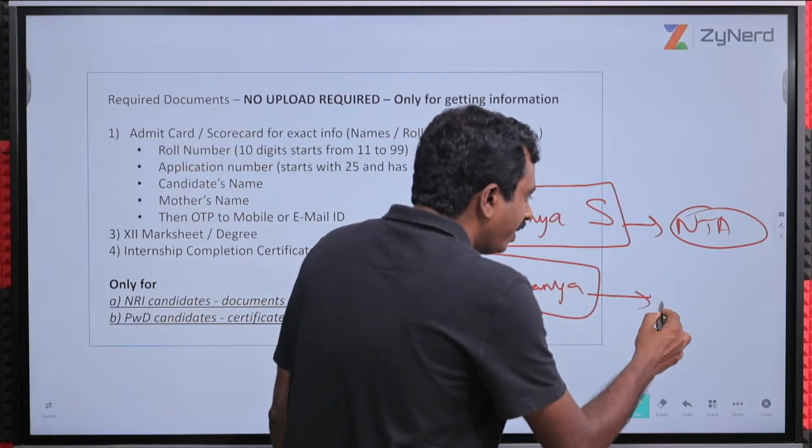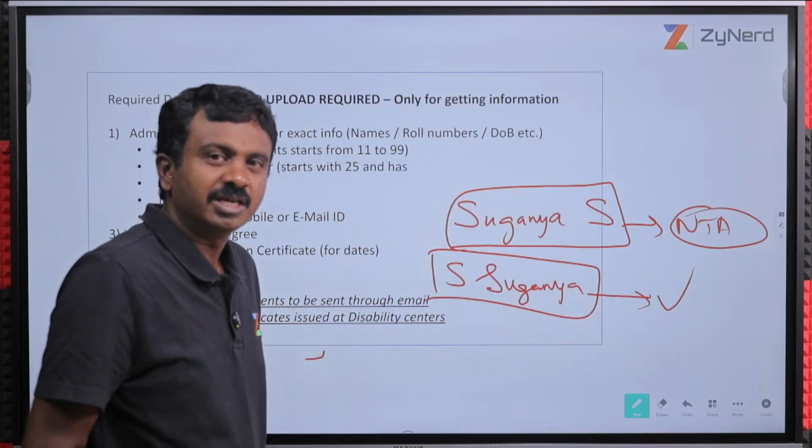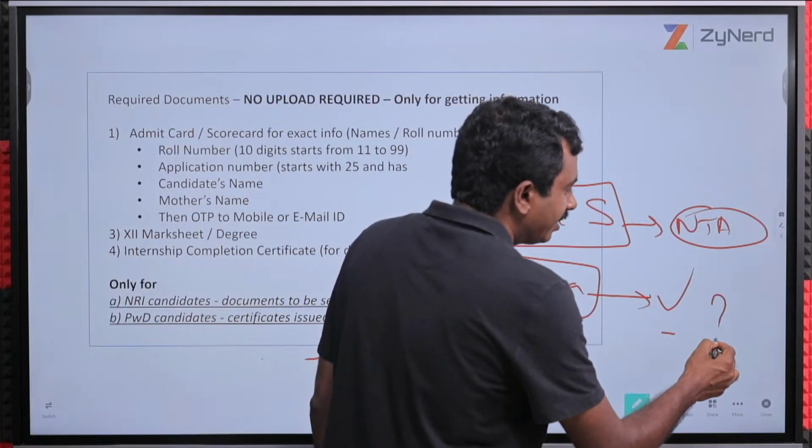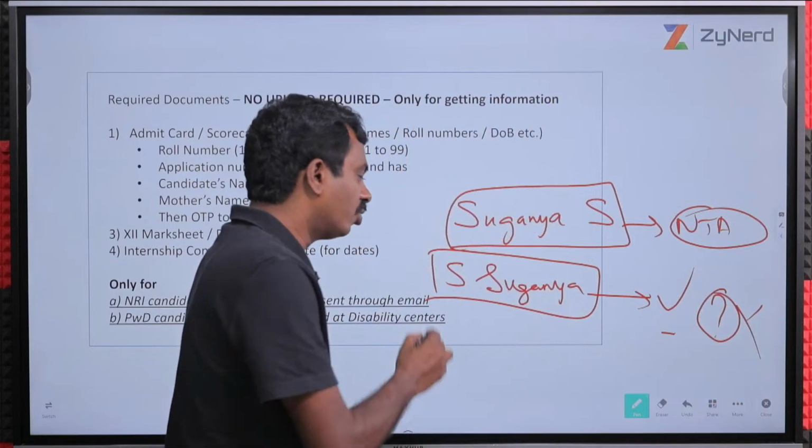I want this to be in my records. Which record? MBBS records, all my records. Right now, where will I go and edit? You can't edit. You don't need to edit.